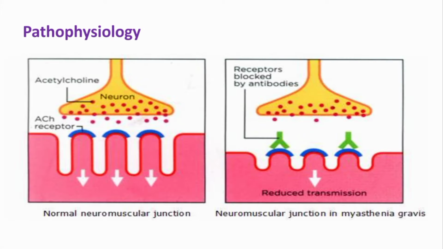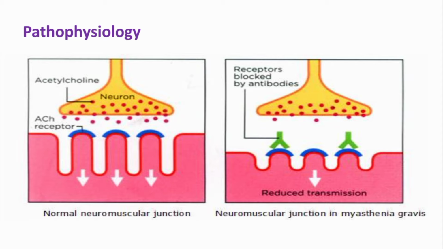Now regarding the pathophysiology of myasthenia gravis, it is an autoimmune disorder, which means that in this disease autoantibodies are formed against the acetylcholine receptor. Such antibodies are found in 90% of the patients, while there is another variety of myasthenia gravis in which there are only eye manifestations. This is called ocular myasthenia gravis. In these patients the autoantibodies are found in 50% of the patients.